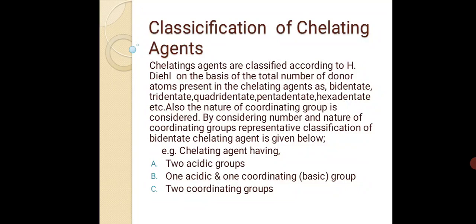The representative classification of bidentate chelating agents is as given below.